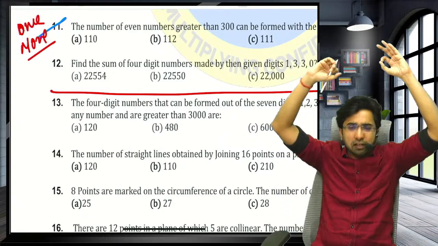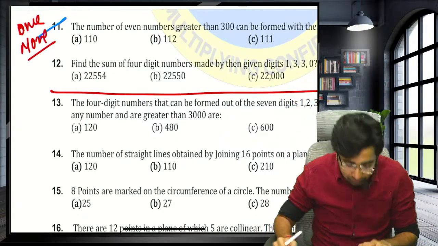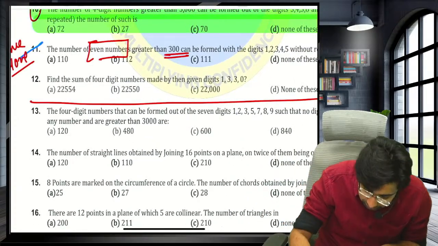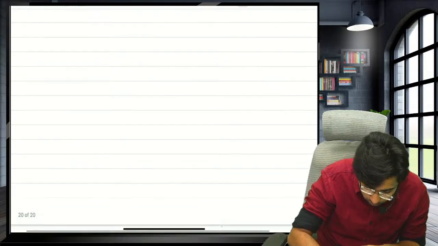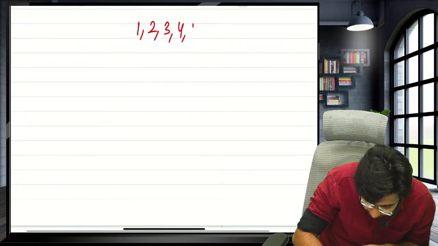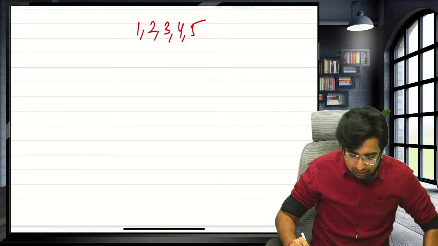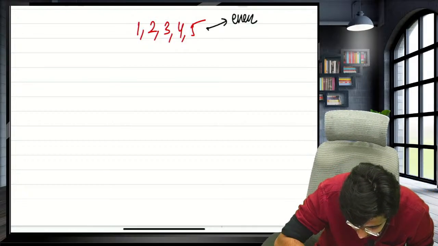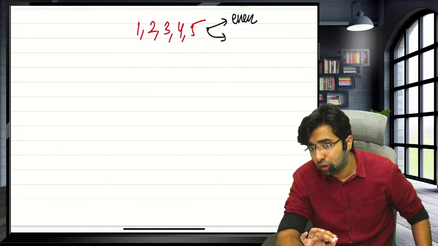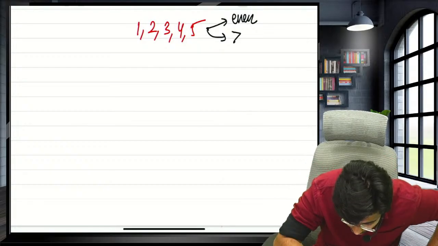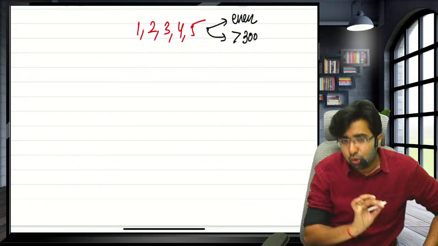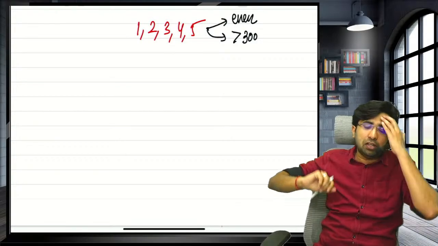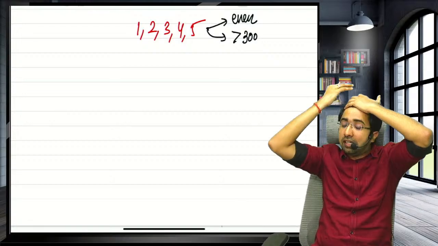A very important question we are going to discuss. Now see, the number of even numbers greater than 300 using 1, 2, 3, 4, 5. First condition, the number should be an even number. Second condition, the number should be greater than 300. To be an even number, the last digit should be divisible by 2.